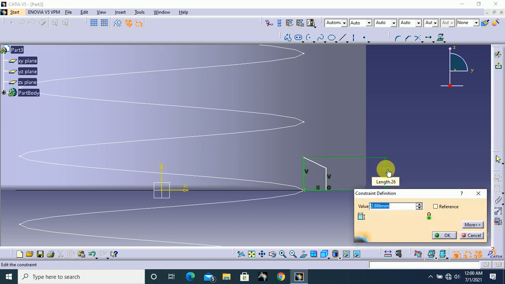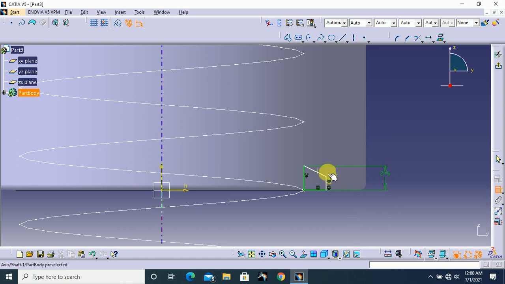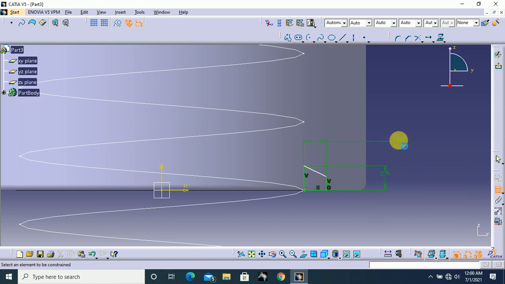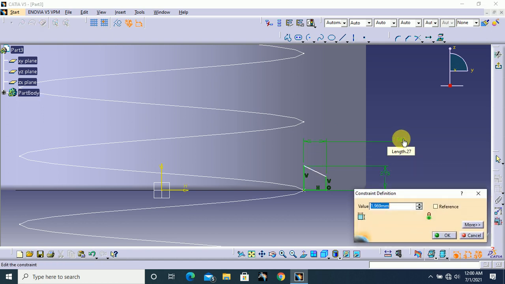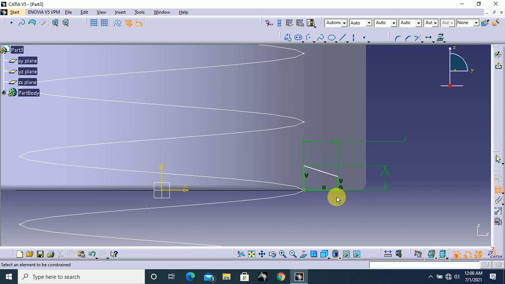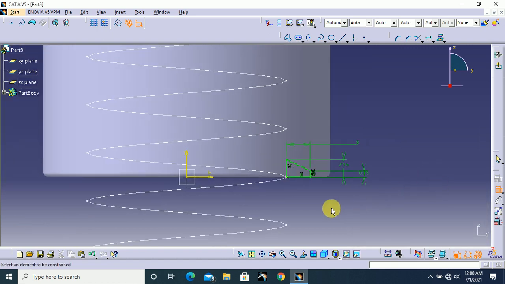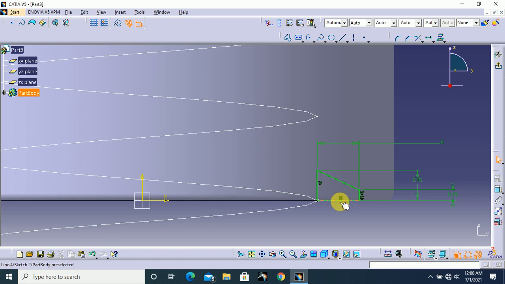This height is 2.15 mm. Here right click on your mouse, and select mirror horizontal measure direction. This one is 3 mm, and this one is 0.75 mm, and change this line to construction mode.